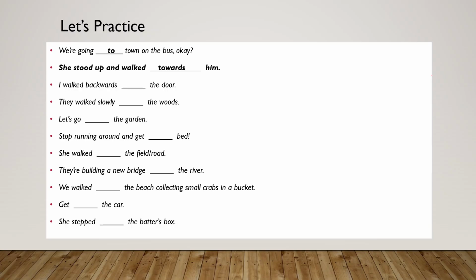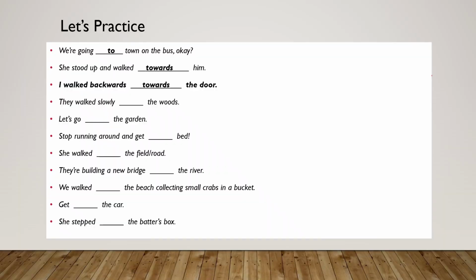Next example. I walked backwards, blank the door. This seems the same as the previous one. It needs a preposition of direction, like towards. I walked backward towards the door. They walked slowly, blank the woods.